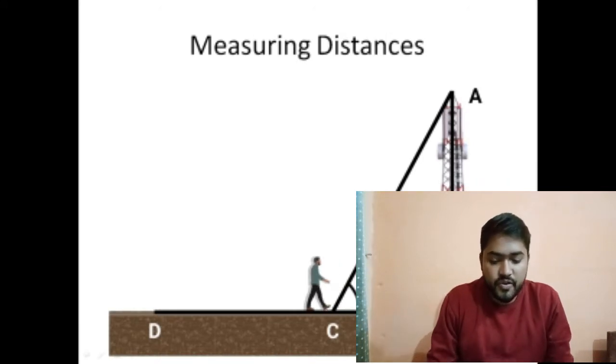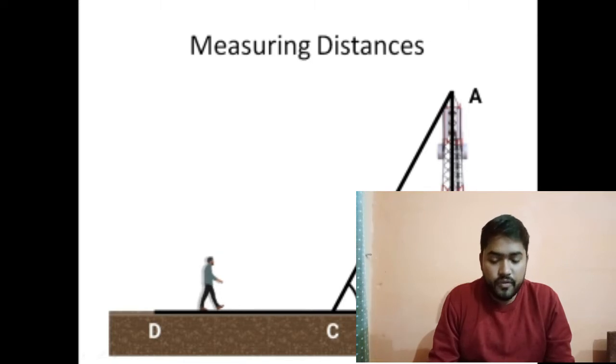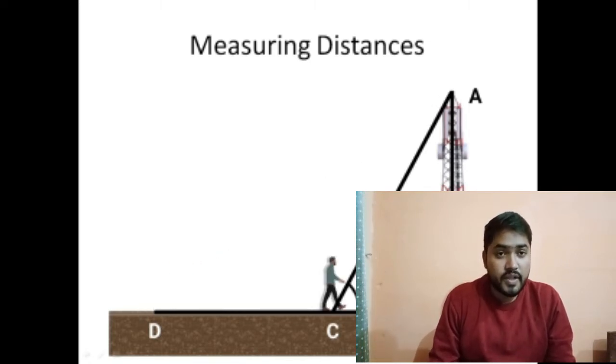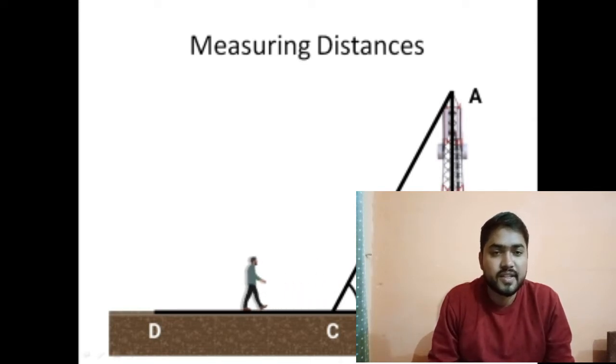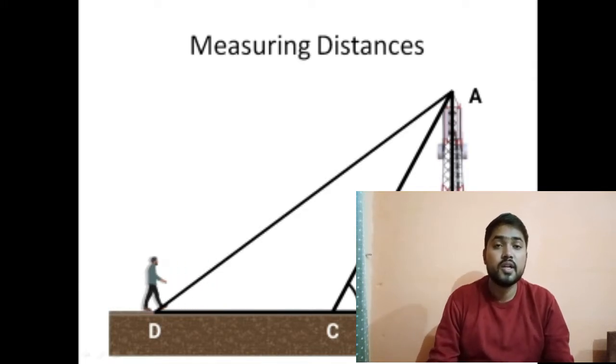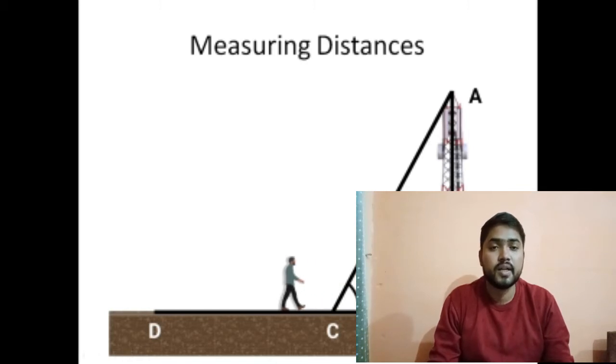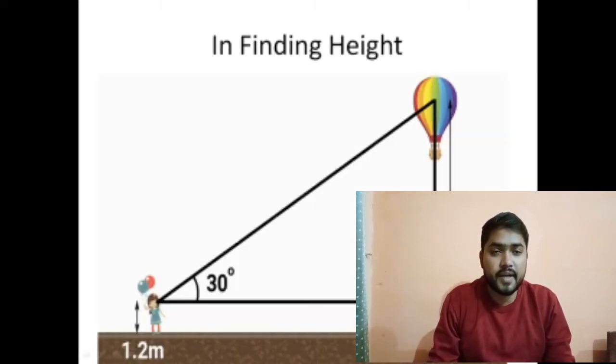Okay, how many of you know the distance of the sun from the earth? Or how many of you know the height of the Himalayas? And who made it possible to measure those huge distances? It's trigonometry, students. It's trigonometry. We can even measure a far point from ourselves with the help of trigonometry without using any physical apparatus.